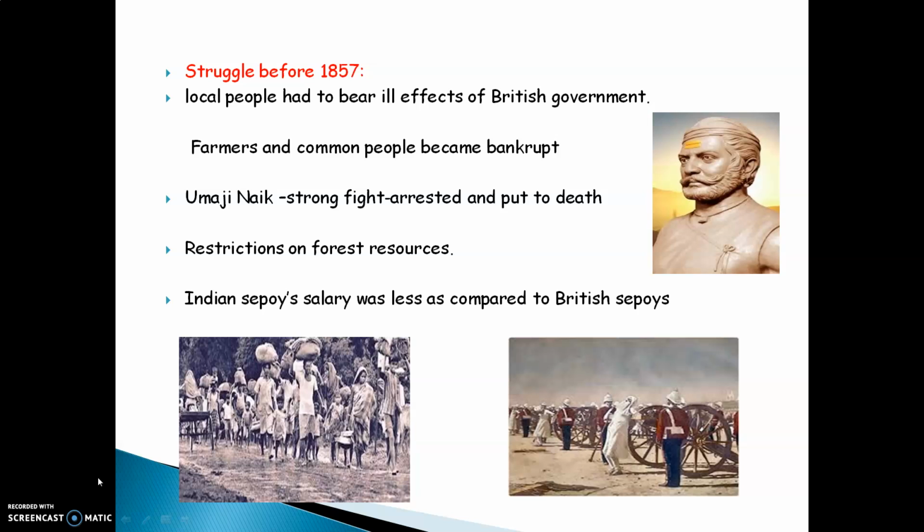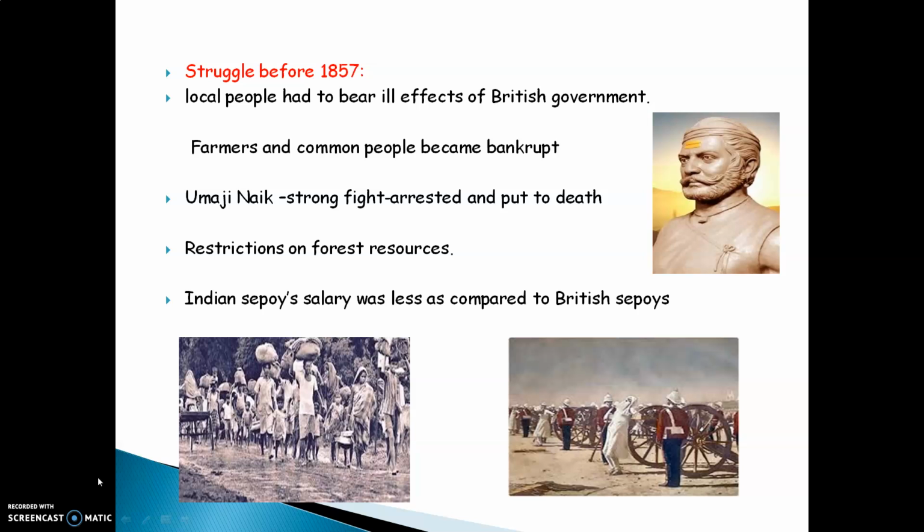Struggle before 1857. Local people had to bear the ill effects of the British government. When the British government ruled India, they made a lot of new changes in rules and policies which badly affected the farmers and the common people of Indian society. The farmers and common people had to take loans from the banks in order to pay taxes to the British government. Since they took loans, they were unable to pay them back and therefore became bankrupt.